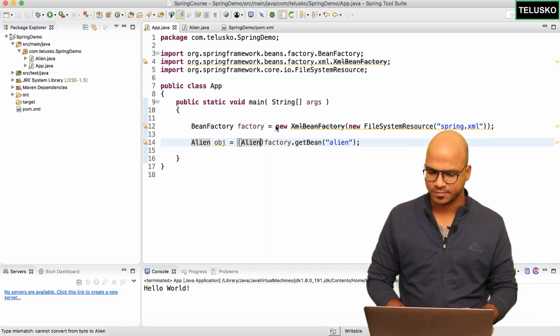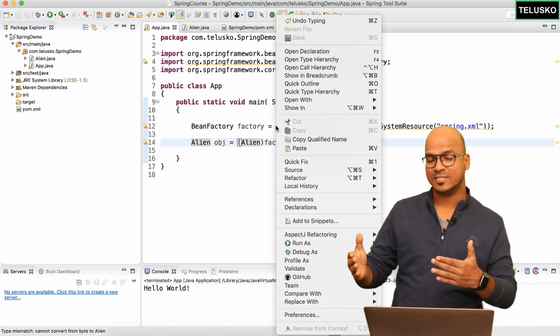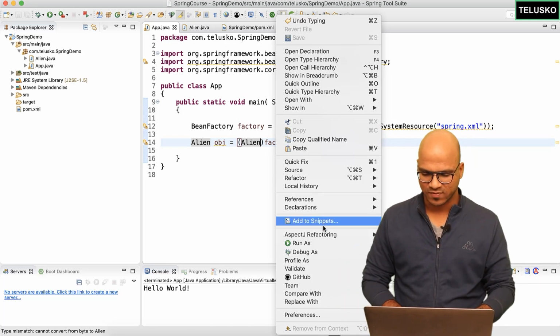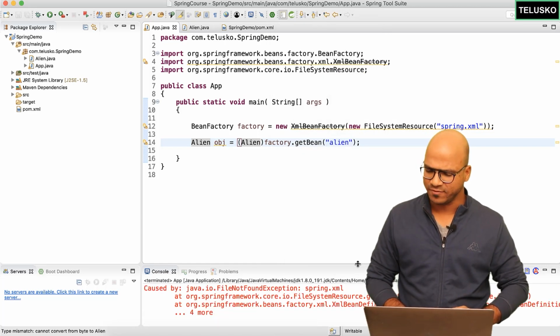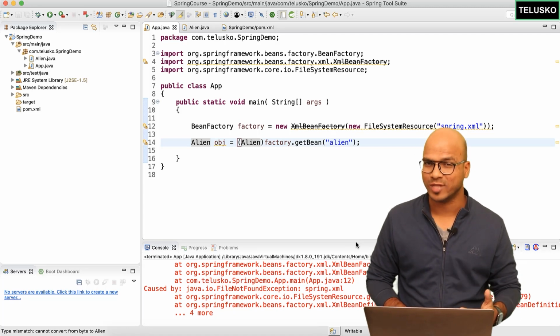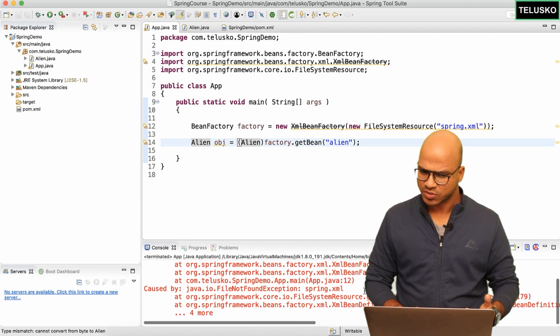Let's right click here. At least let's see. Of course, this will not work because we don't have the spring.xml file as of now. Let's see the error as well. So I will simply say run as Java application. Yes, I'm expecting an error here, and we got an error. And that's why it is saying file not found exception, which means it's not able to find spring.xml. Okay, let's create it then.